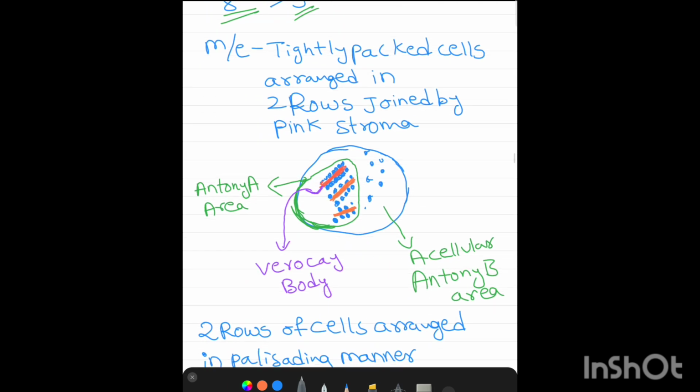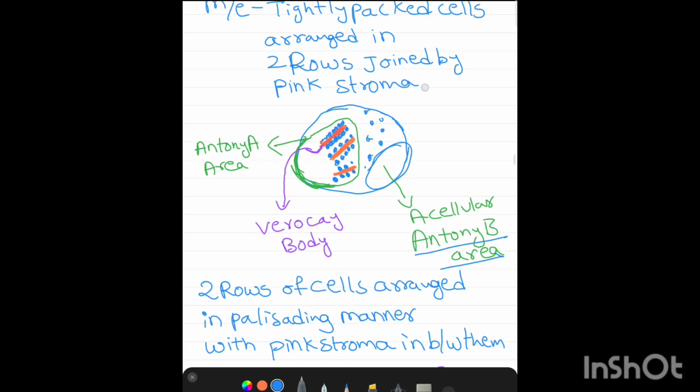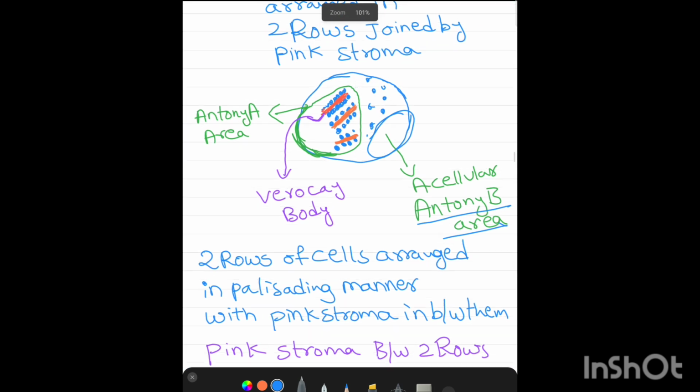Microscopy is very important for Schwann cell tumors. There are two types of zones. In one type of area the cells are very tightly packed, especially in two rows. This is called palisading of tumor cells.